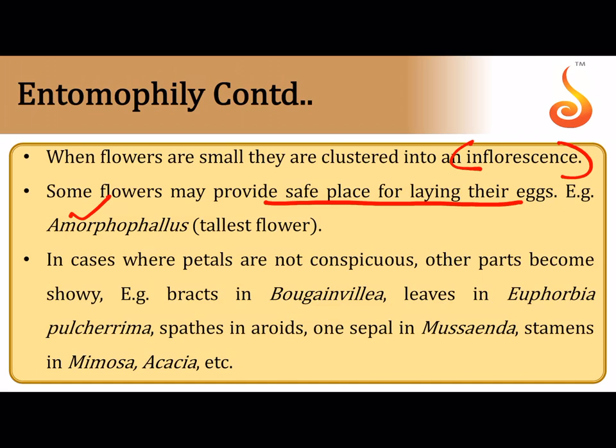In some cases, the petals are not conspicuous, but other parts like sepals become very showy, like in the case of Bougainvillea and Euphorbia, and spathes in the case of aroids. One of the sepals becomes like a petal in the case of Mussaenda, and stamens also become petal-like, petaloid stamens, in Mimosa and Acacia. All this is an attempt to attract the pollinator insect.